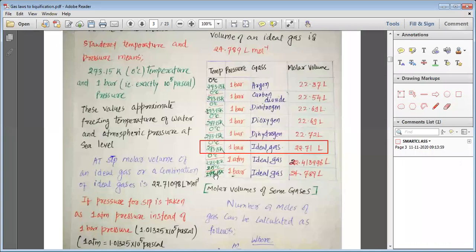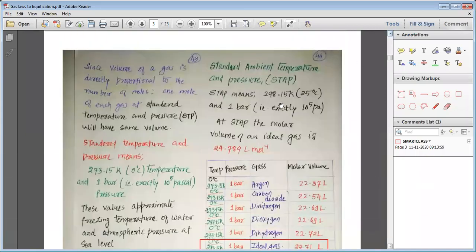But if you increase the temperature to 298.15 Kelvin, which is known as the 25 degree centigrade temperature, and pressure is kept 1 bar, then we have the volume of ideal gas that would be 24.789 liter. The last temperature that we have seen is also known as the SATP. What is the full form of SATP?